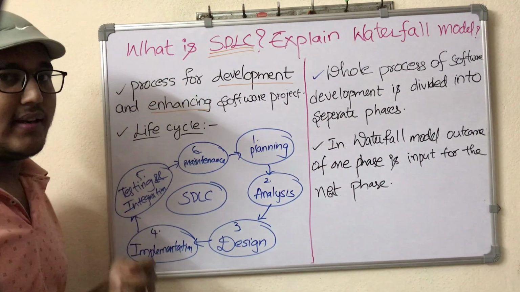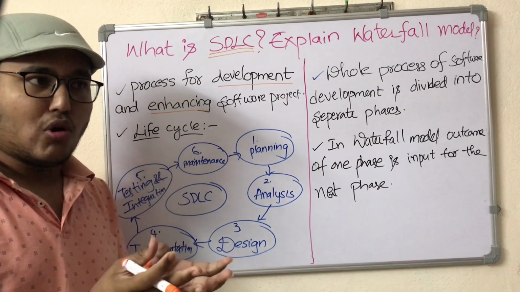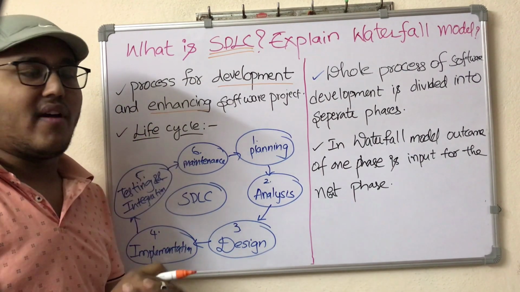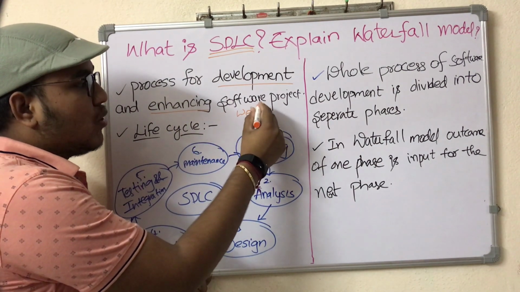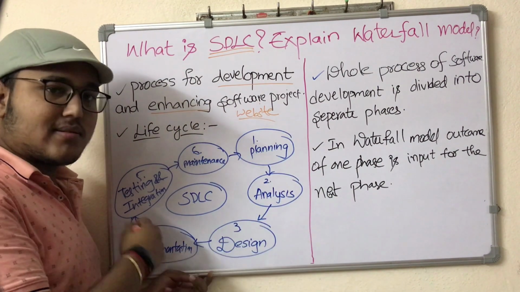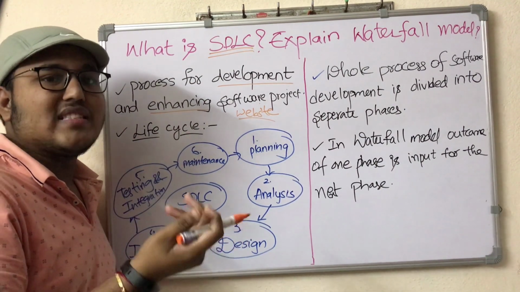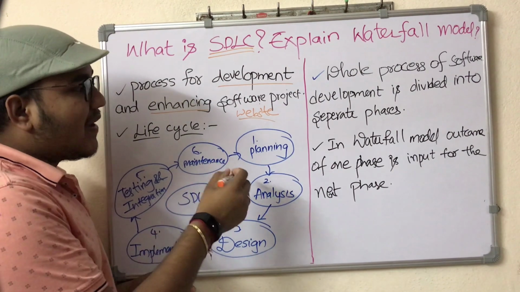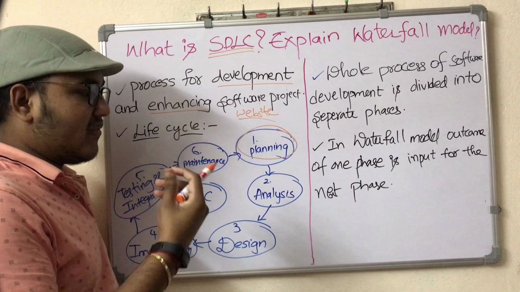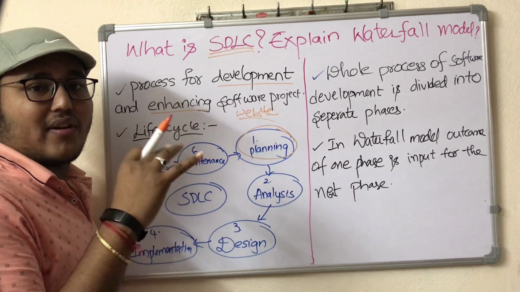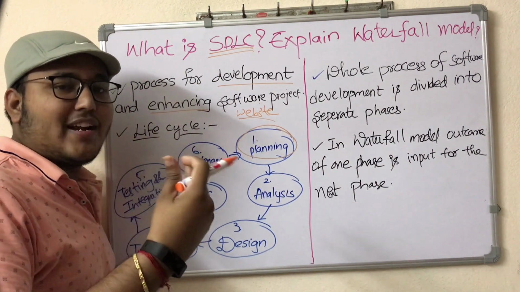Let's say you go to a company and want to know what they are doing as part of software. If you are asked to prepare a website, they will go through all these processes and develop a web page, or an application, which is an app. First, they will plan. Planning is a phase where they collect requirements from the clients or the people who want the website to be developed.